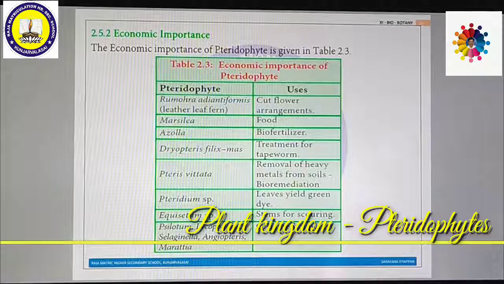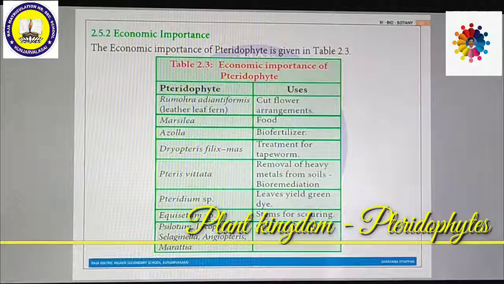It is also useful for treatment of tapeworm disease. Dryopteris is a very good example used for treating tapeworm. Removal of heavy metals from the soil, bioremediation, can be done with the help of Pteris vittata. It is a very good type of pteridophyte. Leaves yield green dye. Some pteridophytes like Pteridium species can produce a green color dye.